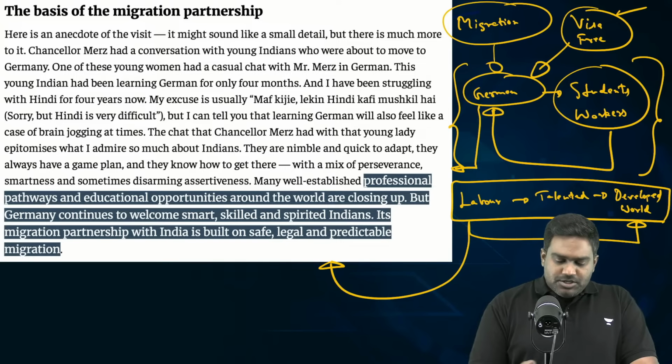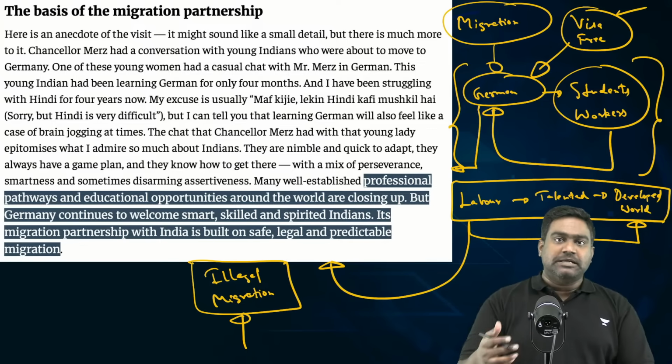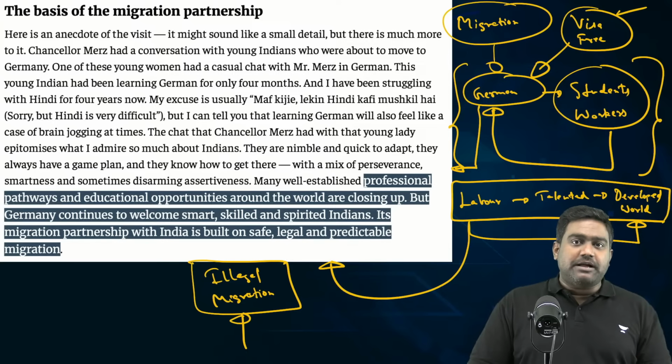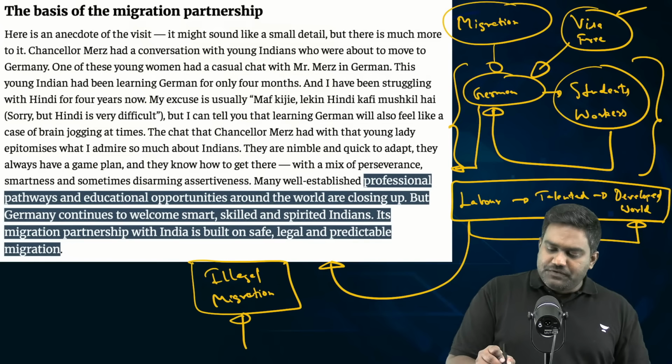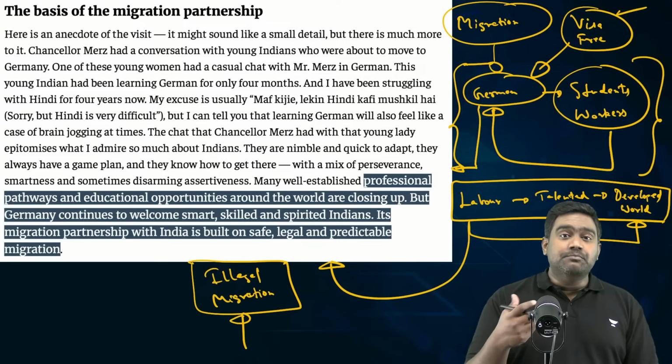At the same time, Germany would also like to address the problem of illegal migration, which takes place from India. Because Europe has been receiving a lot of illegal migrants, particularly from India, and this is a problem they would like to curb. So, migration mobility partnership agreements have been worked out to facilitate the easy movement of people, which could further create trade opportunities and improve cultural ties and people to people relations.